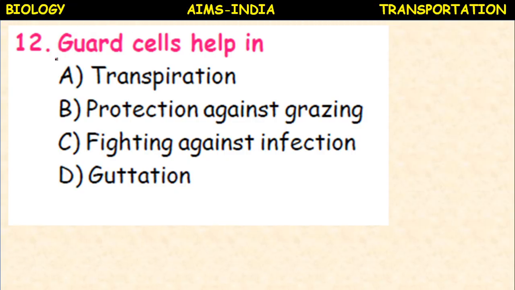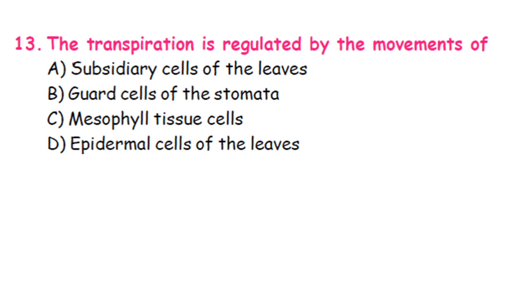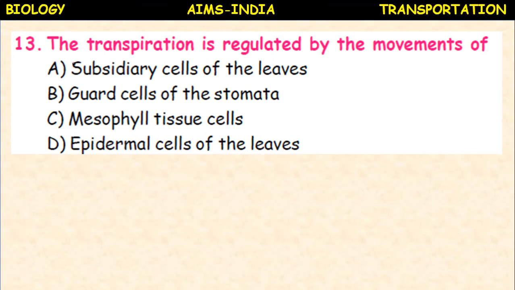Guard cells help in transpiration, protection against grazing, fighting against infection, guttation. The guard cells are present in the stomata, they help in transpiration. The transpiration is regulated by the movements of subsidiary cells of the leaf, guard cells of the stomata, mesophyll tissue cells, epidermal cells of the leaves. The transpiration is regulated by the movement of guard cells of the stomata.